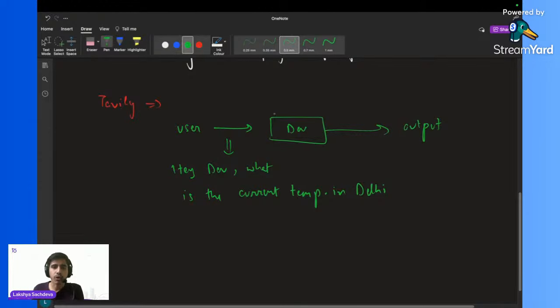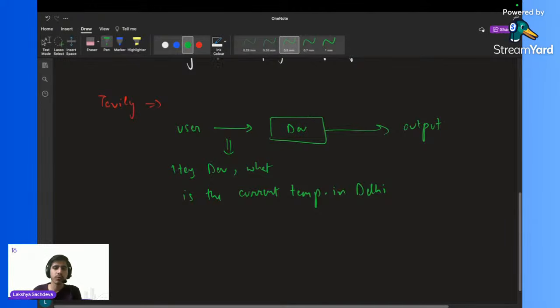This LLM chatbot over here does not have access to real-time information.